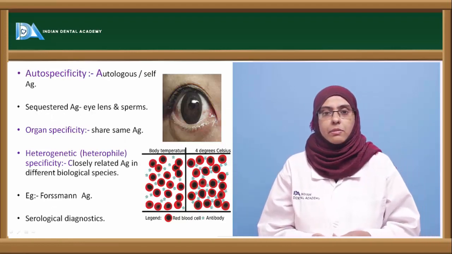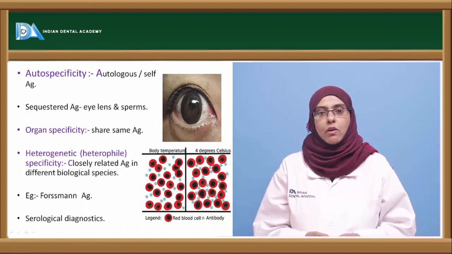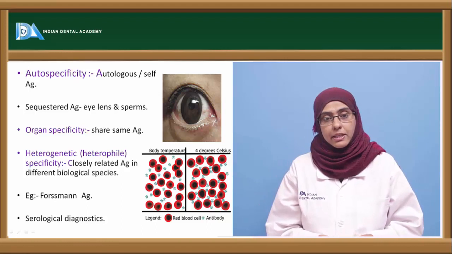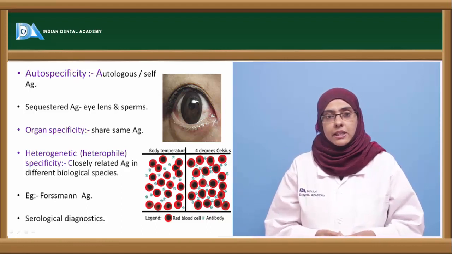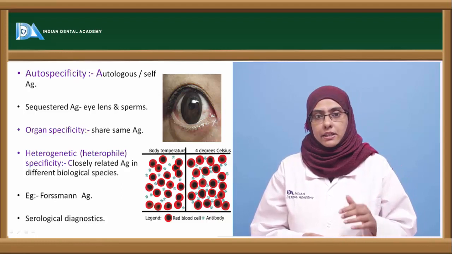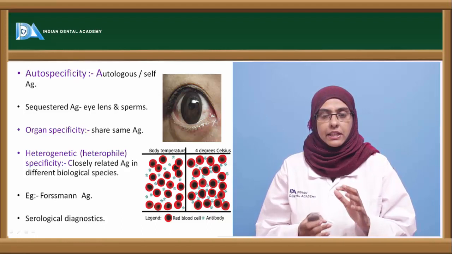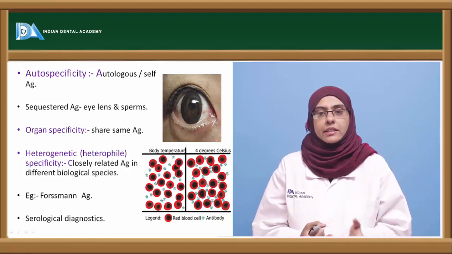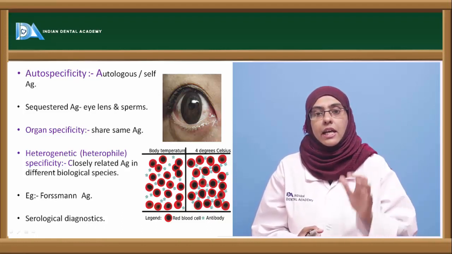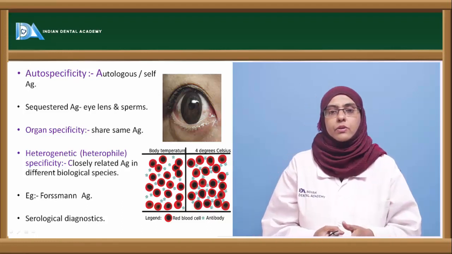Autospecificity is nothing but the presence of autologous or self-antigen. Mostly the self-antigens are non-immunogenic in nature, but sometimes there are chances that these self-antigens can become immunogenic. For example, the sequestered antigen present in the eye lens that is hidden in a capsule. When there is an accident, when there is a wound to this eye lens, these are exposed as a non-self antigen and can develop an immune reaction.